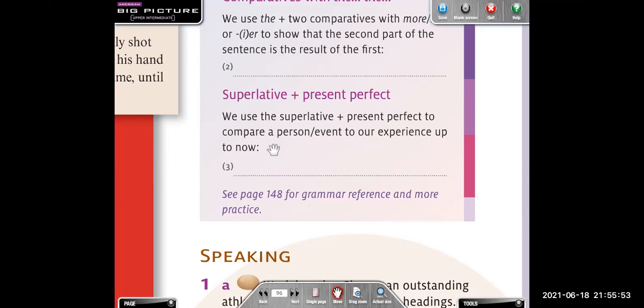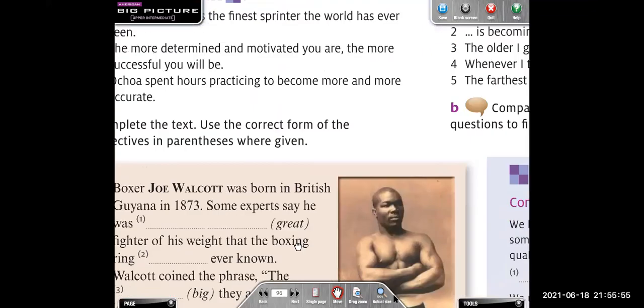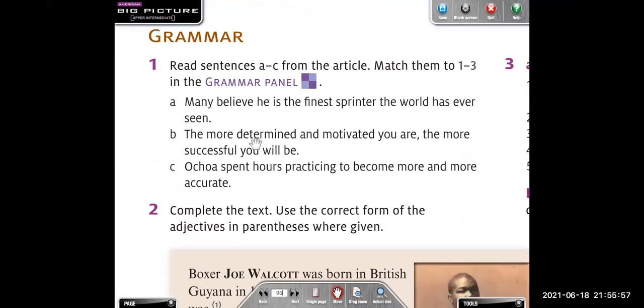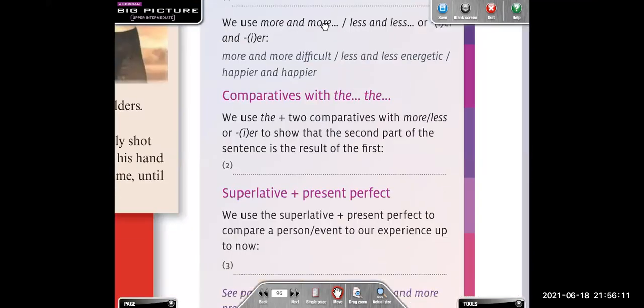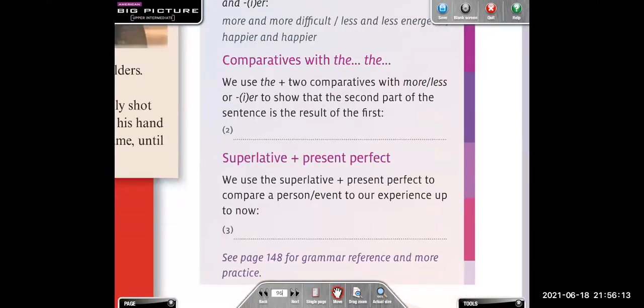Entonces, por ejemplo, aquí tenemos la oración número 1. The funniest sprinter the world has ever seen. Entonces, desde la vez que lo vieron hasta ahora, este es el resultado que tenemos. ¿Ok? Any questions? Any doubts?